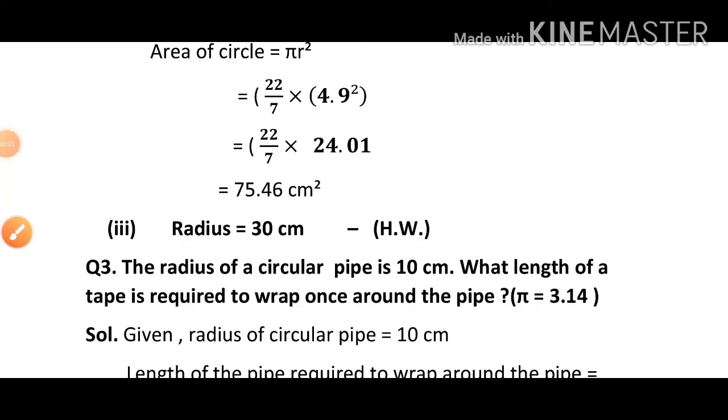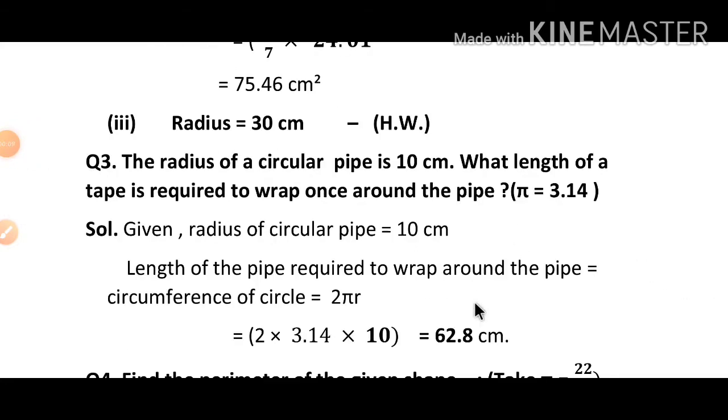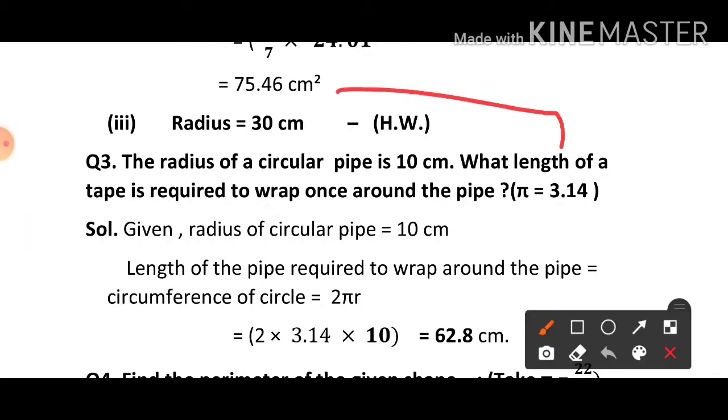Question number 3. The radius of a circular pipe is 10 centimeter. What length of tape is required to wrap once around the pipe? The radius of a circular pipe means a pipe is given and it is in the shape of a circle. And what is the radius given? 10 centimeter. Here the meaning of this question is, how much tape do we need so that we can cover the pipe once with the tape? Like take this circular pipe and we have to wrap, that is, cover it with tape. It means we have to find the circumference of that pipe.